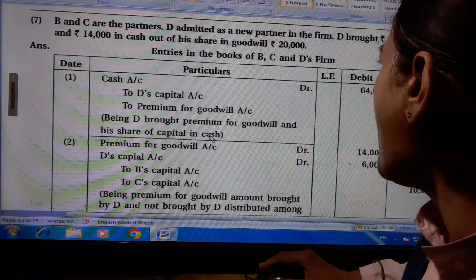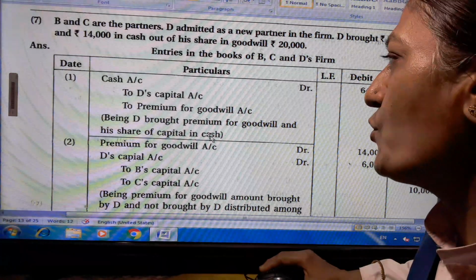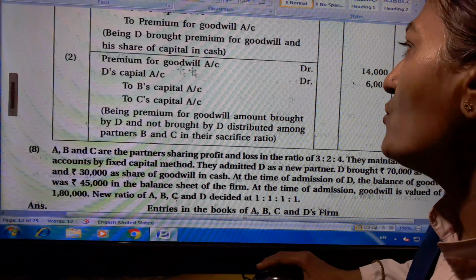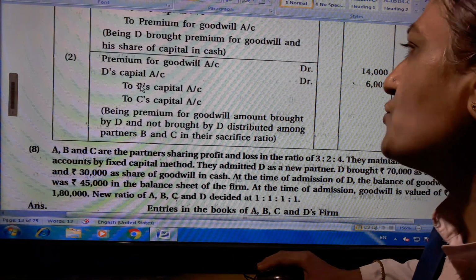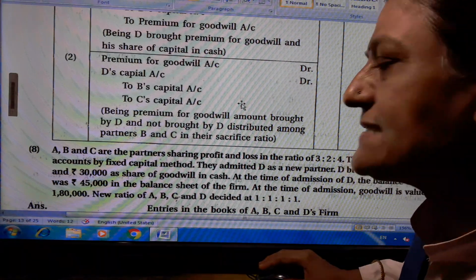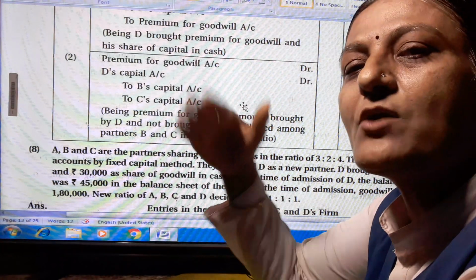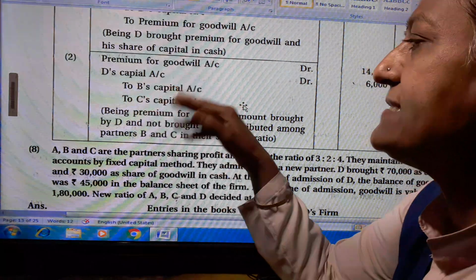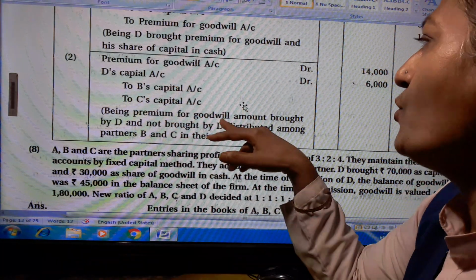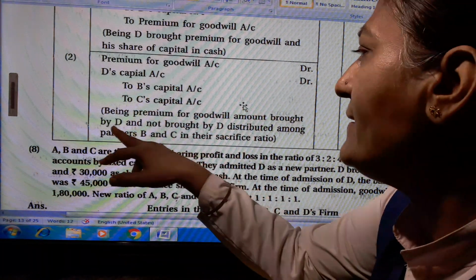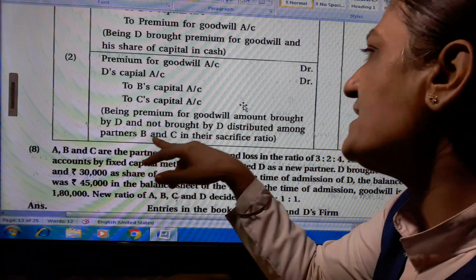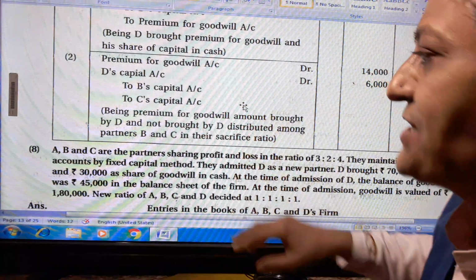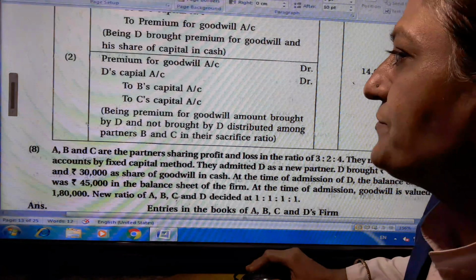So here we have to write 50,000 and 14,000. Premium for goodwill account debit 14,000, D's capital account debit 6,000 to B's capital account 10,000, C's capital account 10,000, equally distributed among B and C. Being premium for goodwill amount brought by D and not brought by D, distributed among partners B and C in their sacrifice ratio. Next question, 8th one.